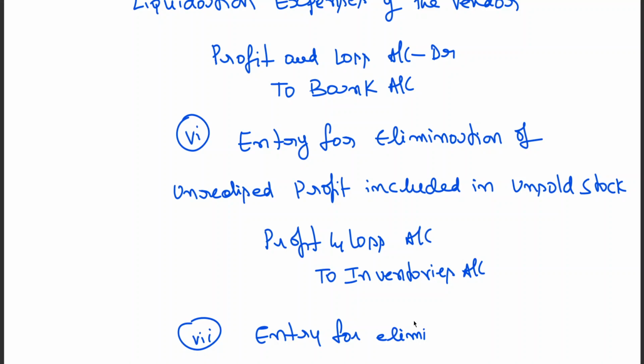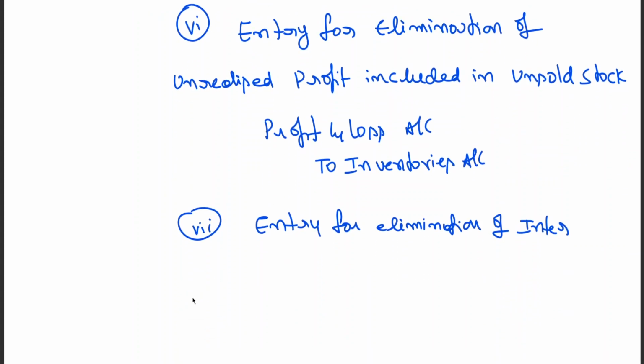Simply, my bills receivable has an amount due from you, or my bills payable has an amount due to you. This is called the entry for elimination of intercompany owings, also called mutual owings.